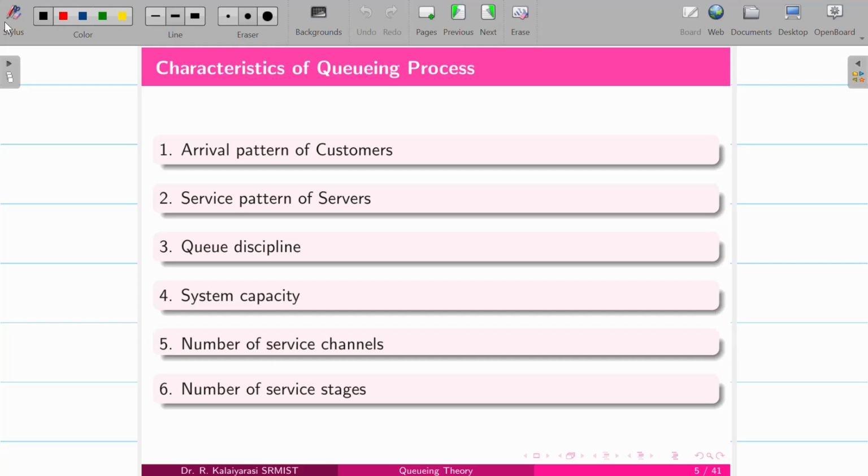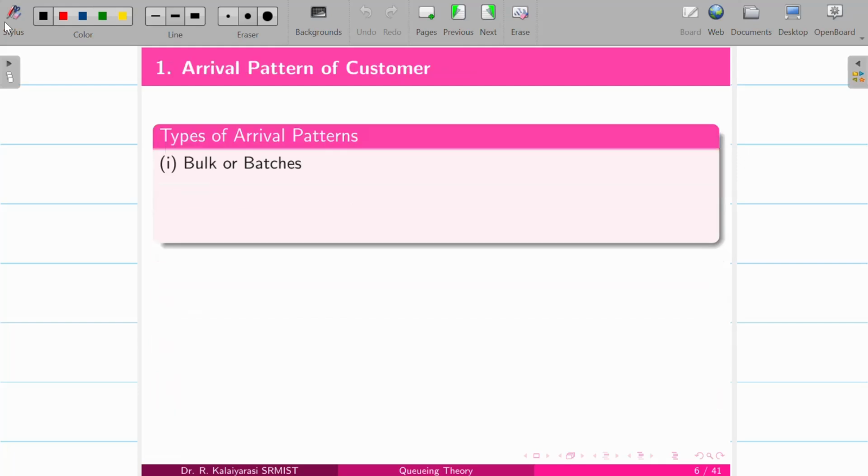So in that, first you'll go to one queue where the scanning will be done. Before going for the scanning, they will ask you to pay for it, so you will pay and go for the scanning. You will wait for the scanning in the queue, and then the scan will be done, and then you have to go. So stage by stage the service will be given, and that will be decided as the number of service stages.